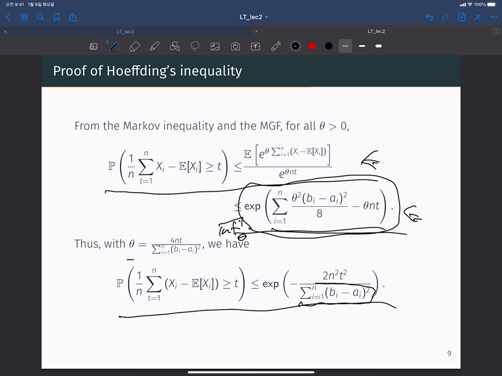Although the denominator also increases as n goes to infinity, the increasing speed of the denominator is just linear in n. But in the numerator we have n squared. So from that we know that the exponential of minus n times some constant means the concentration inequality goes to zero very fast, exponentially fast, as n goes to infinity. That is very nice concentration behavior. Okay.